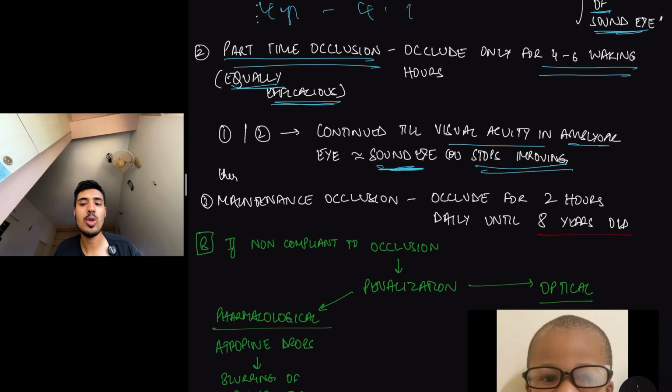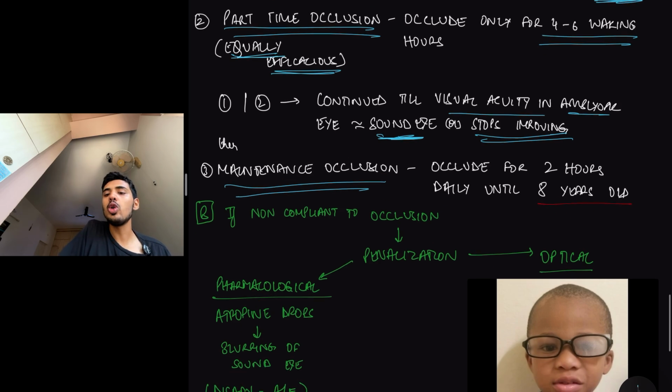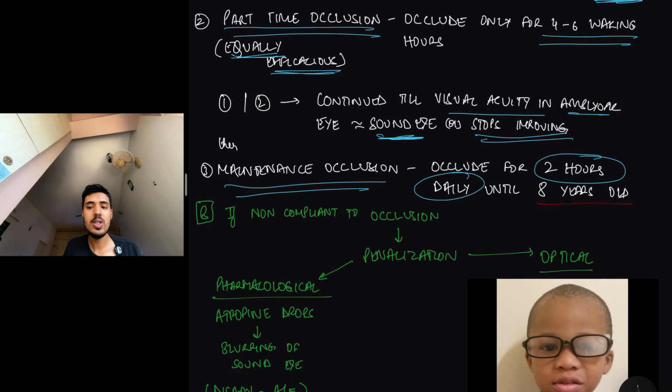Now let's say a 6 year old child, now it became equal. Do you stop? No. We do maintenance occlusion therapy for 2 hours every day. Now, what is this maintenance occlusion therapy? We do this because, as I told you, the critical period is from birth to 8 years old. Till then, there is neuroretinal plasticity, so amblyopia may recur. To prevent recurrence, we occlude it daily for 2 hours until 8 years old.